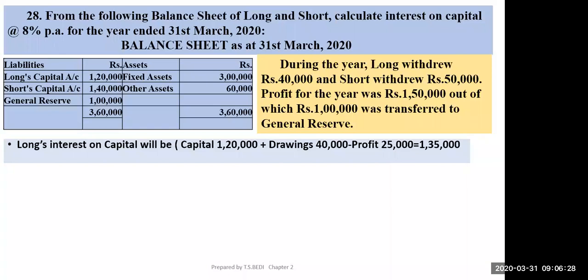Still you are not getting it? Yes. Okay, sir. So you will get interest. If it is not clear, you can go to the capital account. You can see that also. So 135 into 8 by 100 will be 10,800. Because the rate of interest is 8% given, I think, in your book.